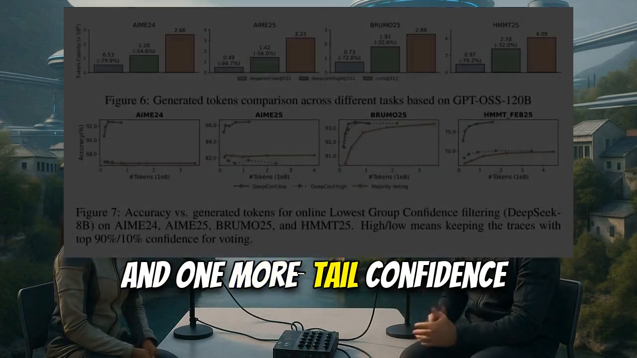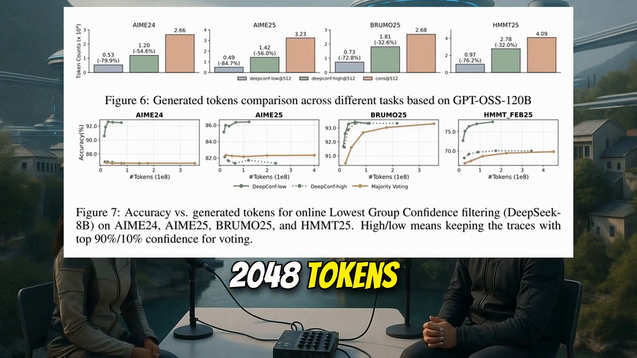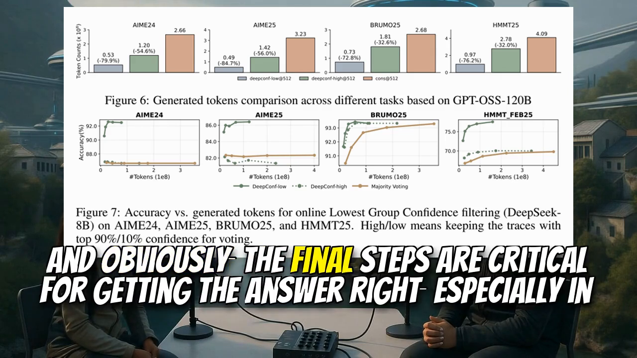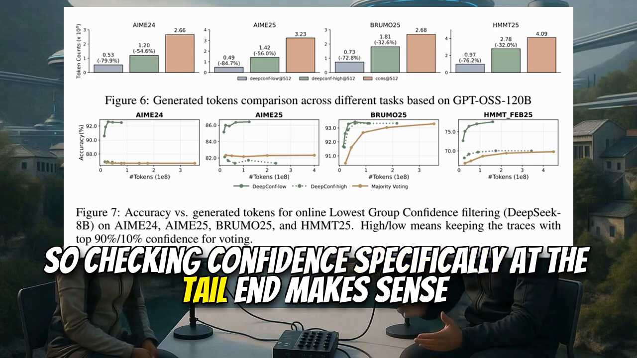And one more, tail confidence. This one focuses just on the confidence in the final part of the trace, say the last 2,048 tokens. Why just the end? The rationale is that reasoning quality can often degrade in long chains of thought. And obviously, the final steps are critical for getting the answer right, especially in things like math problems. So checking confidence specifically at the tail end makes sense.